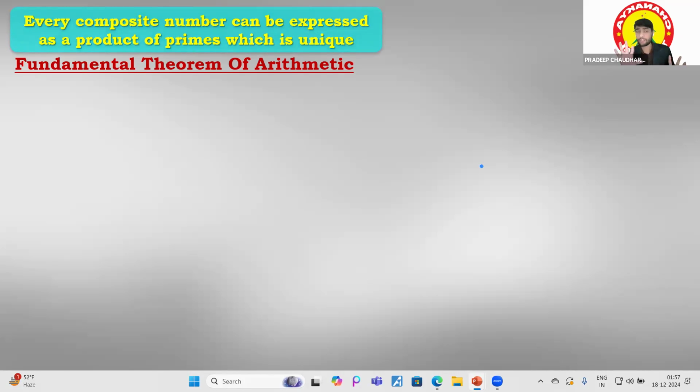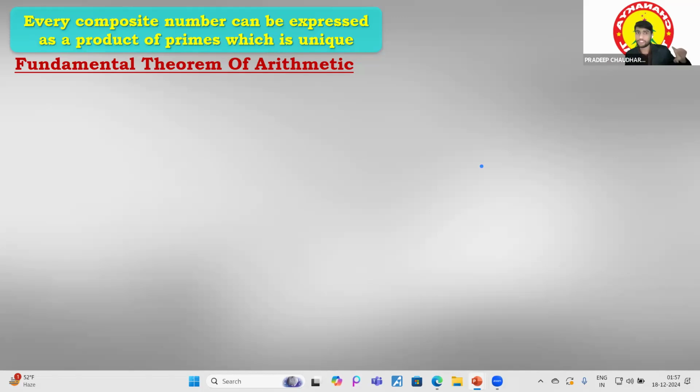Okay, let's have a quick difference between composite numbers and prime numbers. Prime numbers are those numbers which have only two factors, one and the number itself. If the number has more than two factors, then it is called a composite number. Fine, then it is called a composite number.